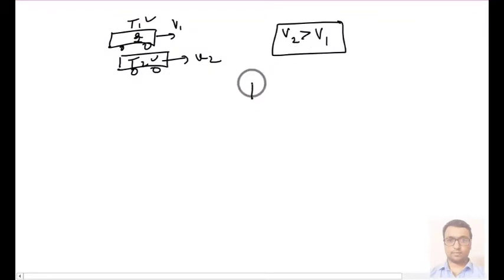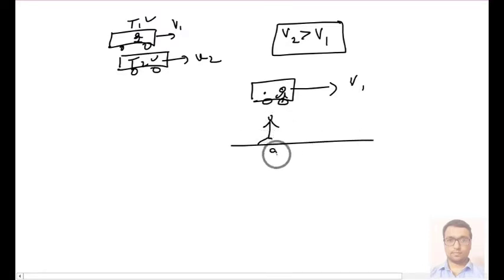It means, suppose your train is moving with some velocity, and there is a person standing on the ground, then it is saying that his velocity is rest. Then you will experience that you are moving faster than that person. So all these things are called relative motions. Means you are observing motion of one vehicle or one train with respect to another train. So that's why it is called relative motion.